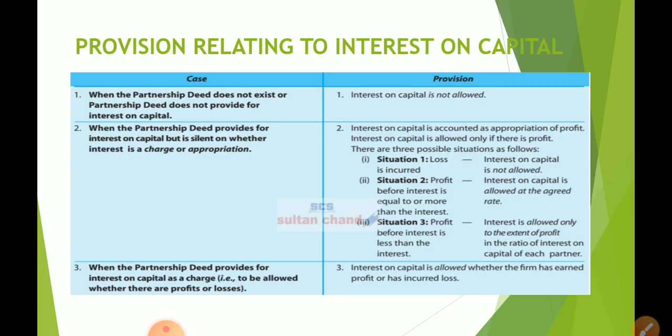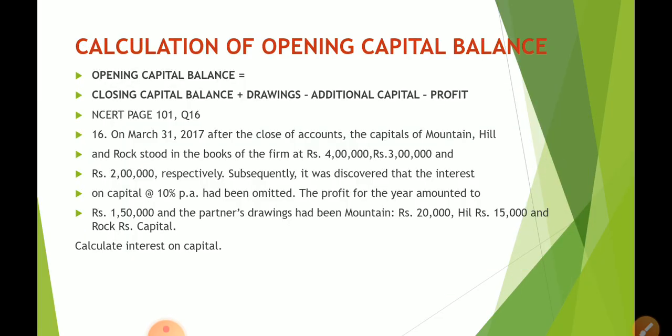But still we provided for interest on capital and salary because in the question it was clearly mentioned that it is a charge on capital. So the word charge must be mentioned to make it compulsory in all the cases. If the question is silent, then it is assumed to be an appropriation of profit. Appropriation of profit means it will be given, allowed to the partners only when the firm earns a profit. So in situation 1, when the firm incurs a loss, interest on capital is not allowed.